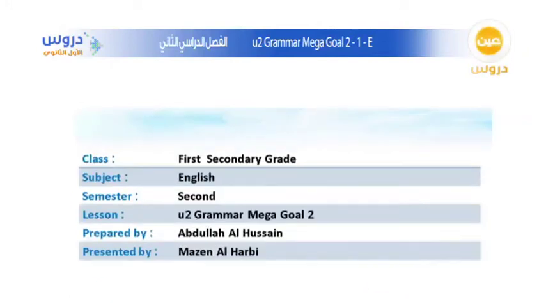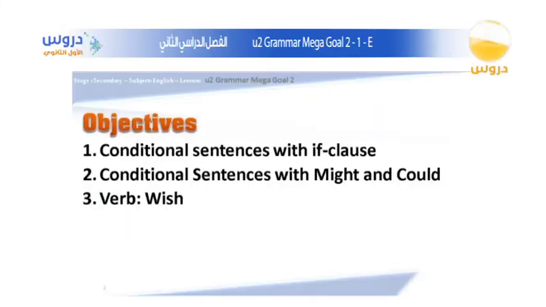This class is for the first secondary grade in English subject for the second semester, and the lesson is Unit 2 Grammar from the book Mega Goal 2, prepared by Abdullah Hussein and presented by me, Mazen Al-Harbi. Our objectives in today's lesson: number 1, we're going to talk about the conditional sentences with the if clause, and also about the conditional sentences with might and could, and the third thing is we're going to learn how to use the verb wish. So let's begin.